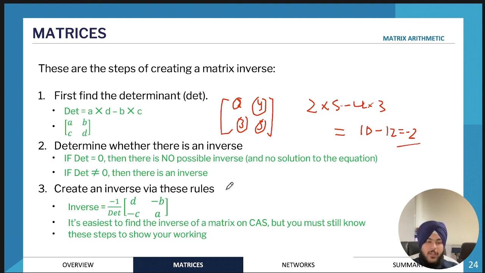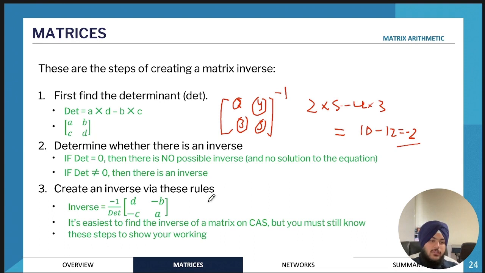VCAA does not expect you to find inverses by hand most of the time. So you will be using your CAS most of the time. To find the inverse on the CAS, all you will need to do is have your matrix and put it to the power of -1 on your CAS. And that will give you the inverse.